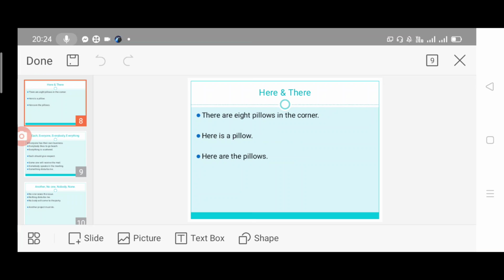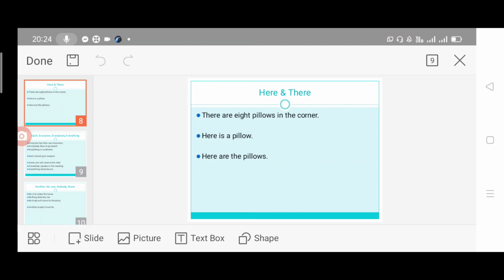Next slide, here and there. After "here" and "there", we have to look at the forms. Here is a pillow. The sentence begins with "here", and after that we are using singular, because after that we see the subject, that is pillow. So only one pillow, so we use "here is a pillow".